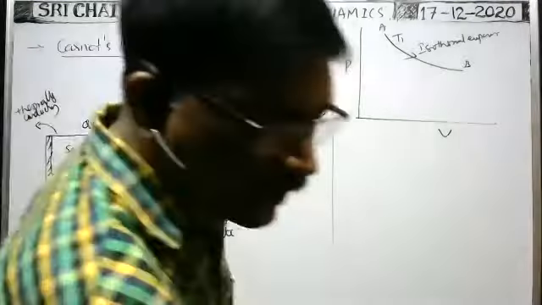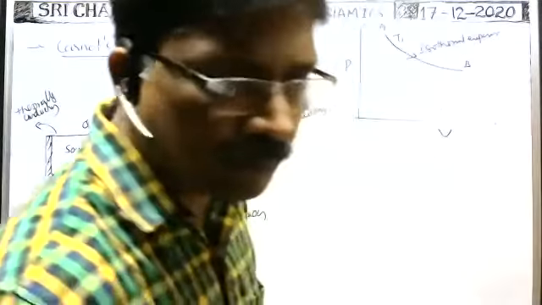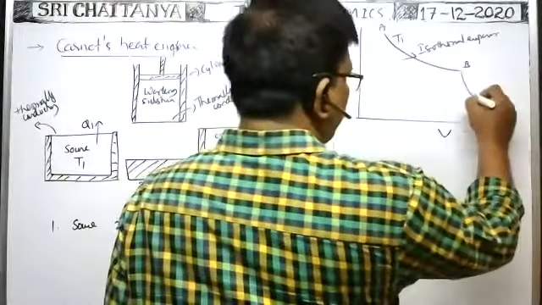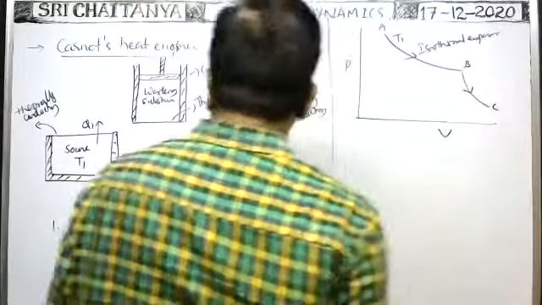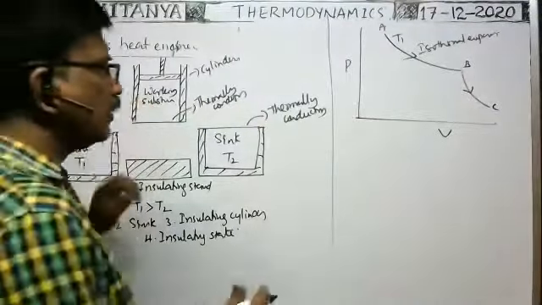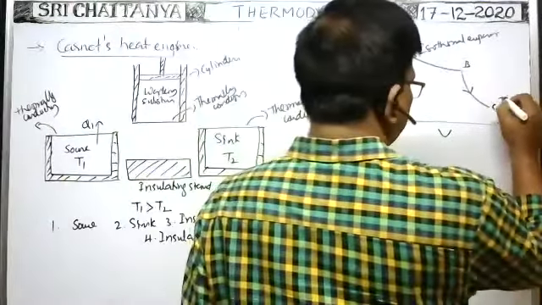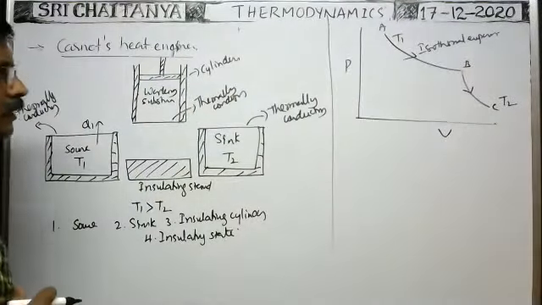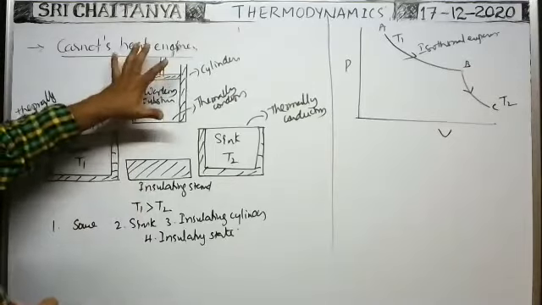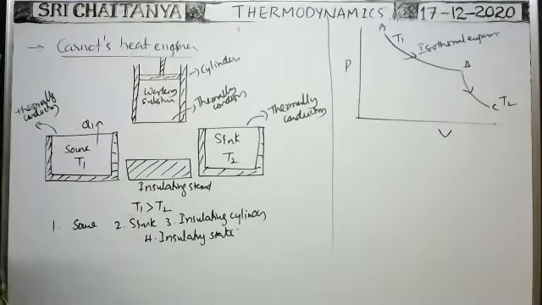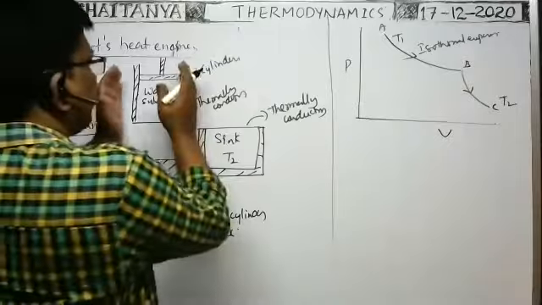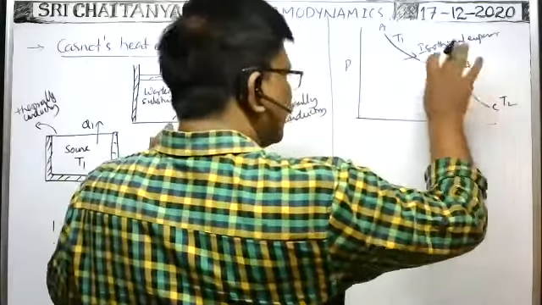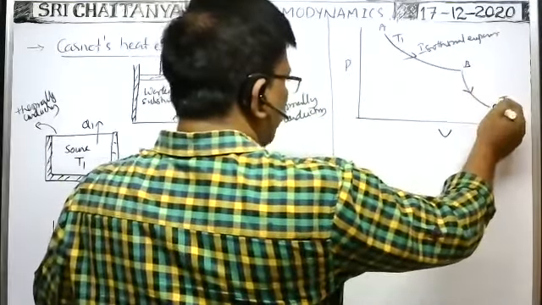What is the type of process that takes place? Adiabatic. So an adiabatic process takes place from B to C. When the adiabatic process takes place, the temperature falls to T2. When adiabatic expansion takes place, some work is also done and the temperature falls to T2.